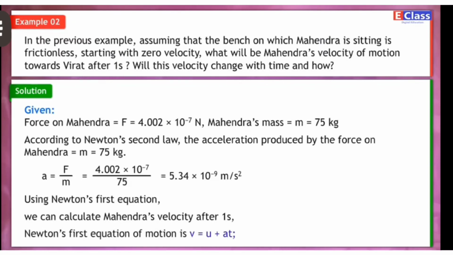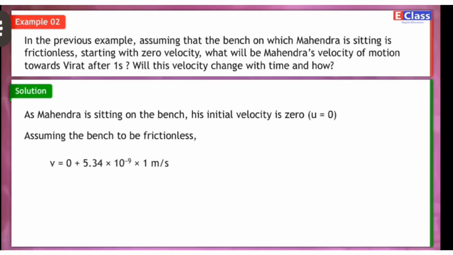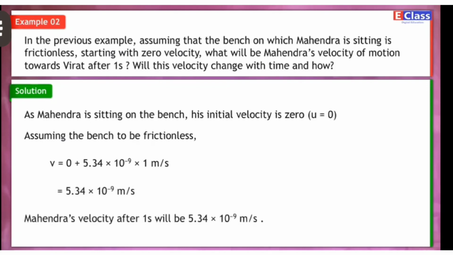Using Newton's first equation, we can calculate Mahindra's velocity after 1 second. Newton's first equation of motion is v is equal to u plus at. As Mahindra is sitting on the bench, his initial velocity is 0, that is u is equal to 0. Assuming the bench to be frictionless, v is equal to 0 plus 5.34 into 10 raised to minus 9 into 1 meter per second. Mahindra's velocity after 1 second will be 5.34 into 10 raised to minus 9 meter per second.